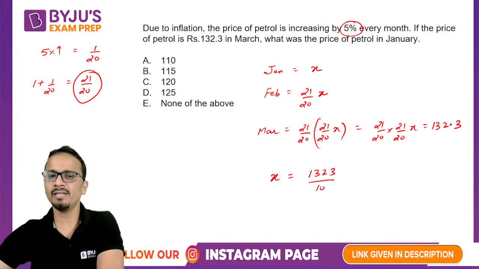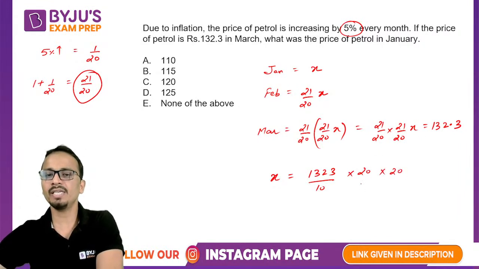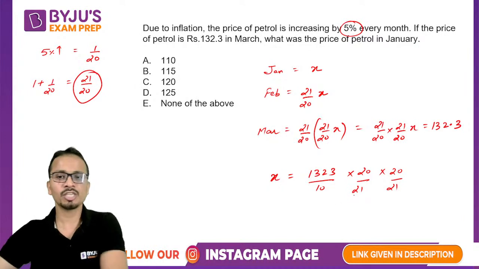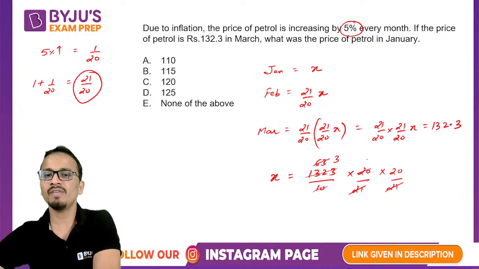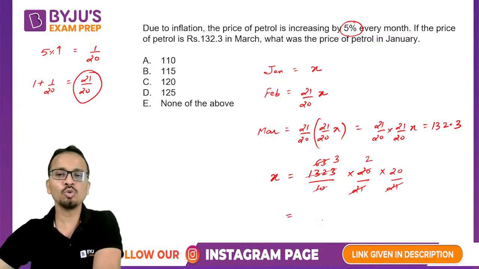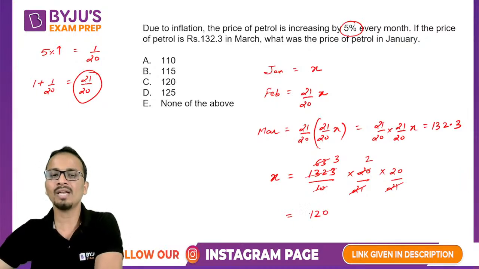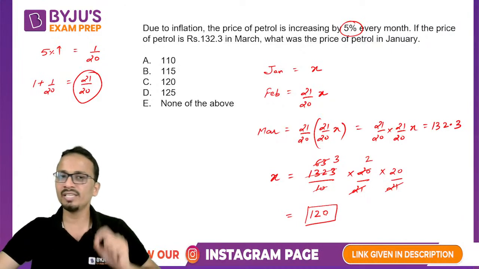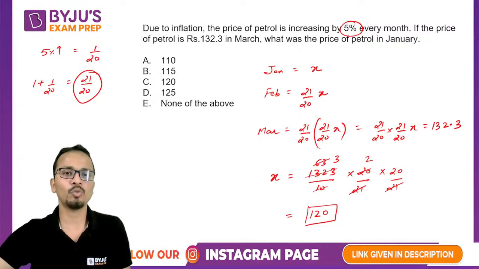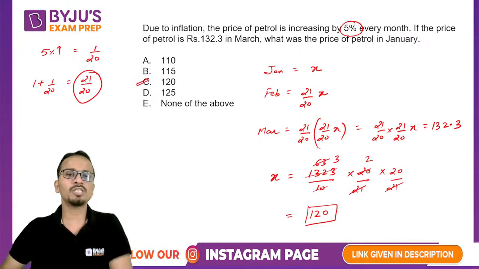Okay. So the value of x will be 1323 divided by 10, मैंने decimal हटा दिया right side से, multiplied by 20 multiplied by 20 divided by 21 divided by 21. अब simple calculations करनी है. 21 को cancel कर दो यहाँ से, so it will be 63. Again 21 and 63 will cancel, यहाँ पे 3 आ जाएगा. 10 and 20 will cancel, यहाँ पे 2 आ जाएगा. So 3 into 2 into 20, that is 120 will be the final answer. Okay, so the price of petrol in January was 120 rupees, and the correct answer is option C, that is 120.